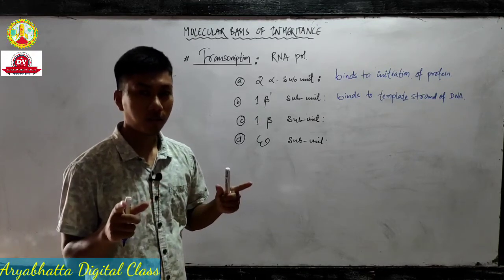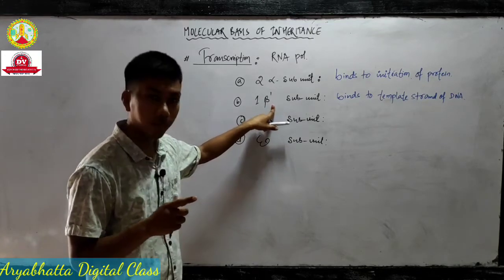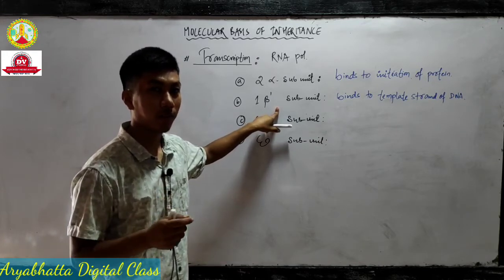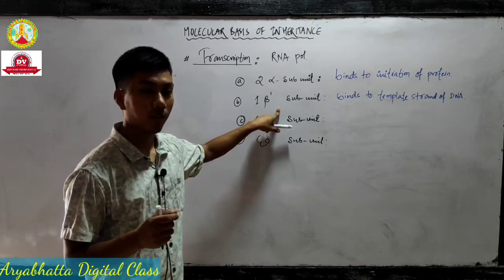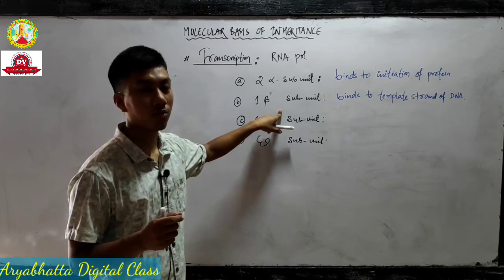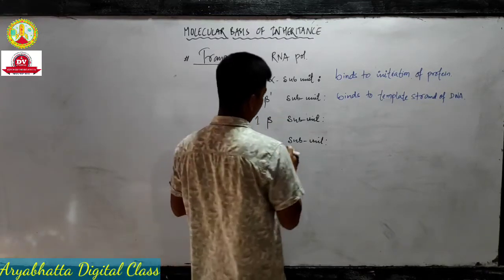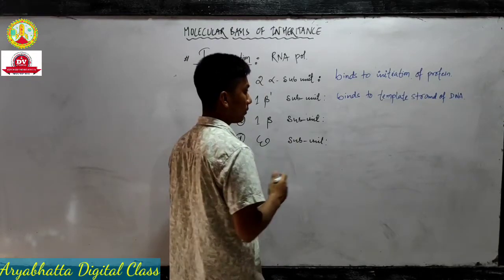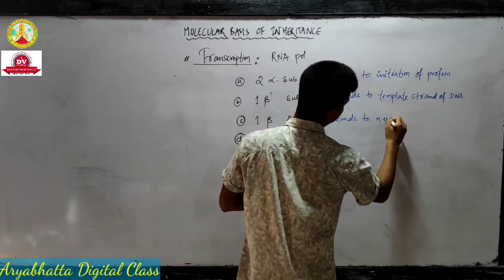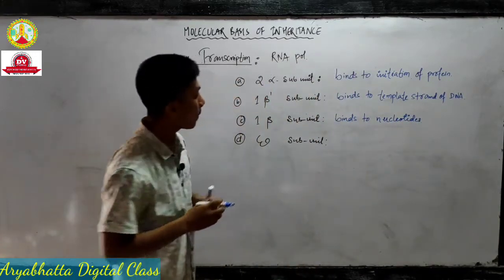When the mRNA is formed from the template strand of DNA, this subunit of RNA polymerase is going to bind where? In the template strand of DNA, okay? So for the process to occur, the enzymes play a very important role. There are so many enzymes which play a very important role. 1-beta subunit, what does it do? It binds to nucleotide. I know you are getting my point.